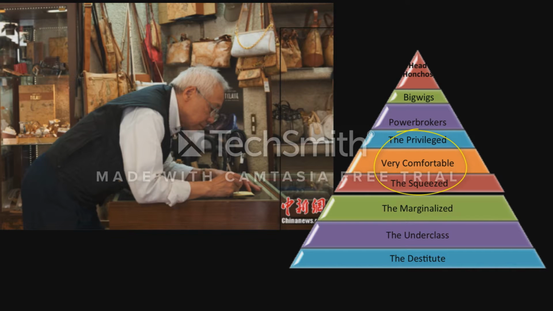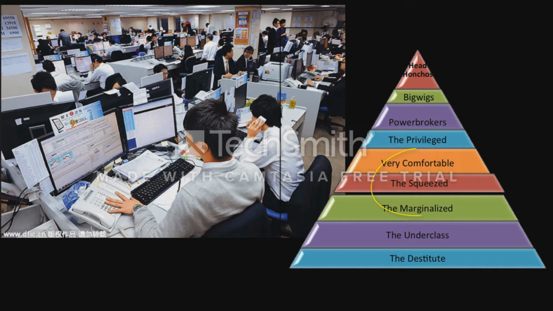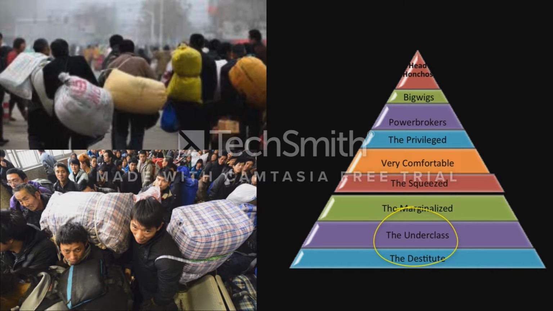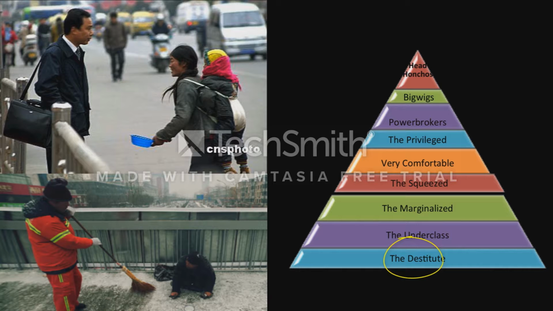Tier 5 is very comfortable. They're successful to small and medium business owners. Tier 6, the squeezed, are white-collar workers. Tier 7, the marginalized, are factory workers. Tier 8, the underclass, are migrant workers. Tier 9 are the destitute, long-term unemployment urban residents.